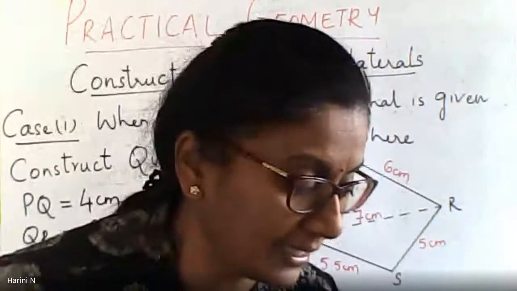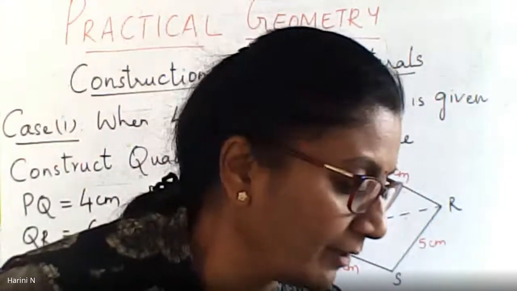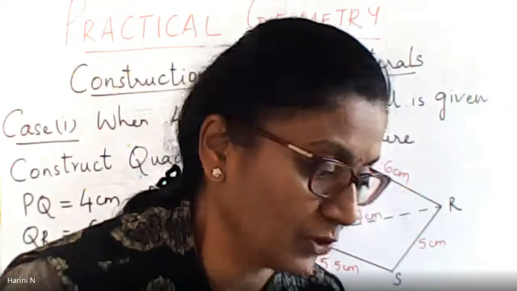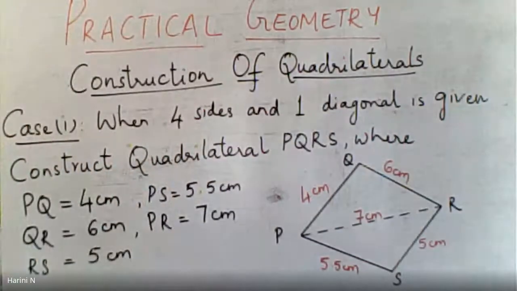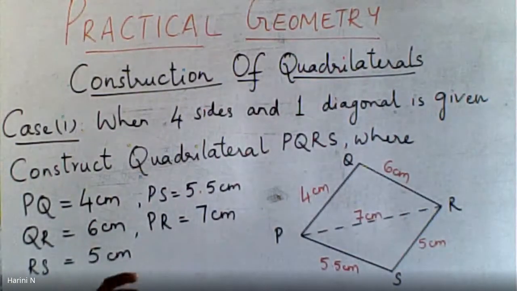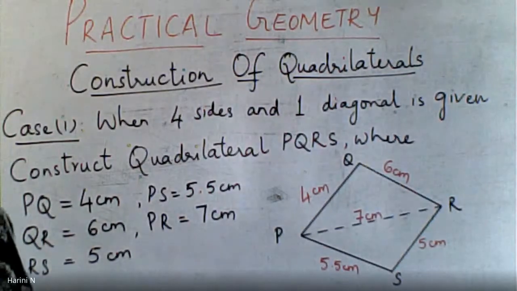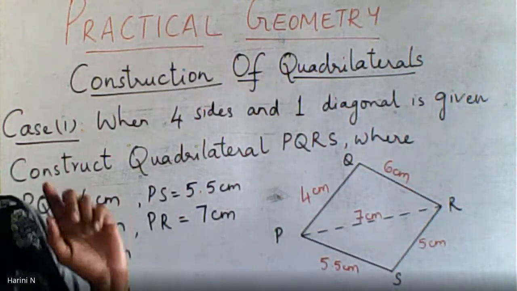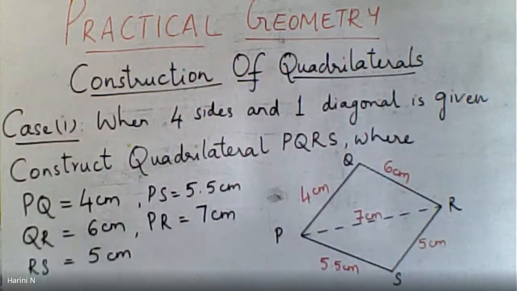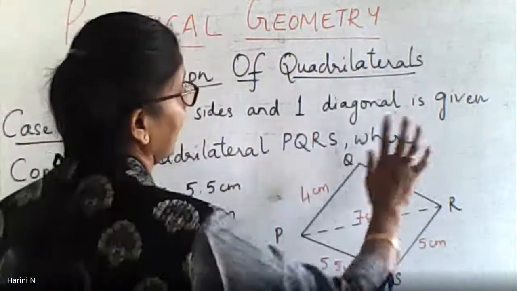So in that case, there are, I think 3 different cases, not 3, I think there are 4, sorry. There are 4 different cases. We are starting with case 1 today. There are 4 different cases in which different measurements of diagonals, sides, angles, any combination can be given. So that we are classifying as 4 different cases. So today we are going to deal only with case 1. We are going to construct a quadrilateral when 4 of its sides and 1 diagonal is given.